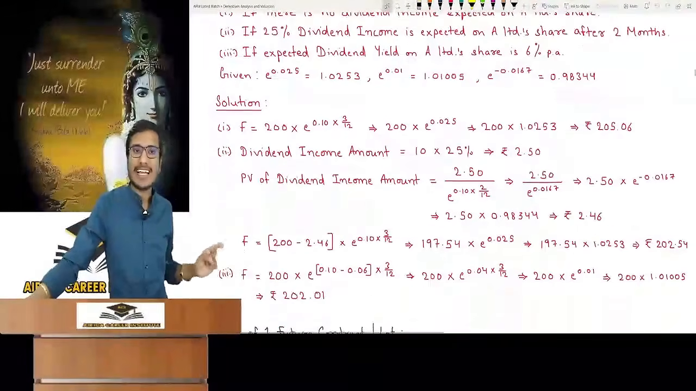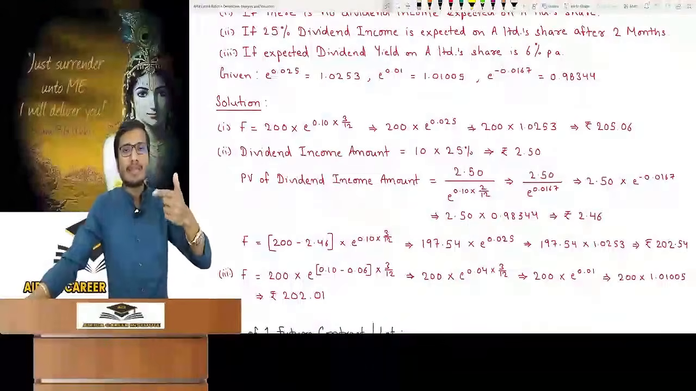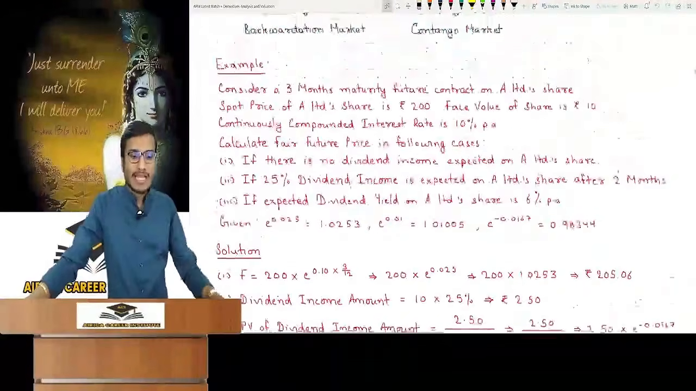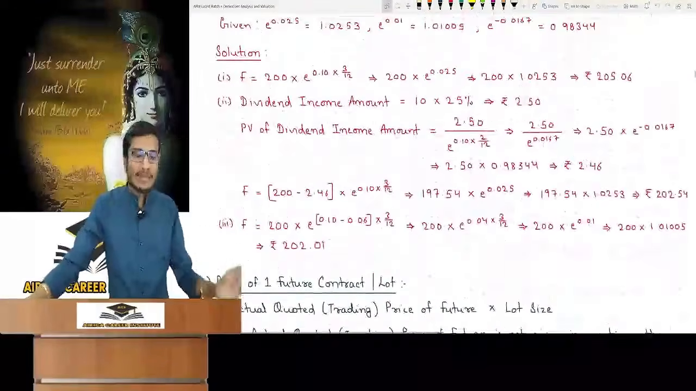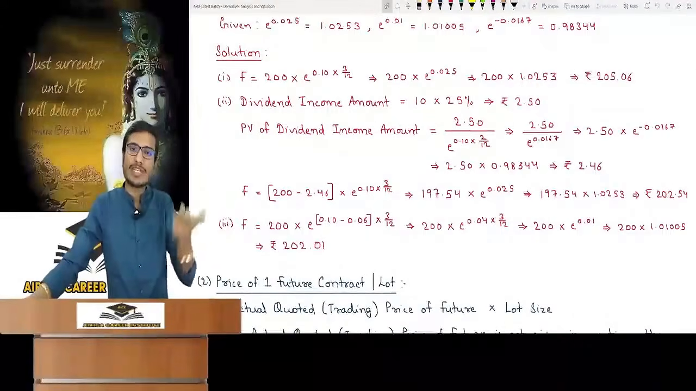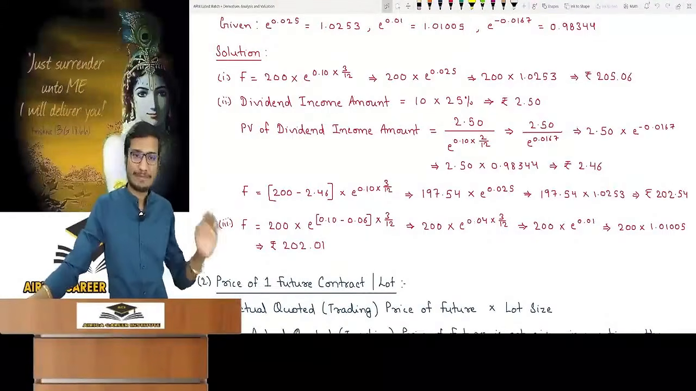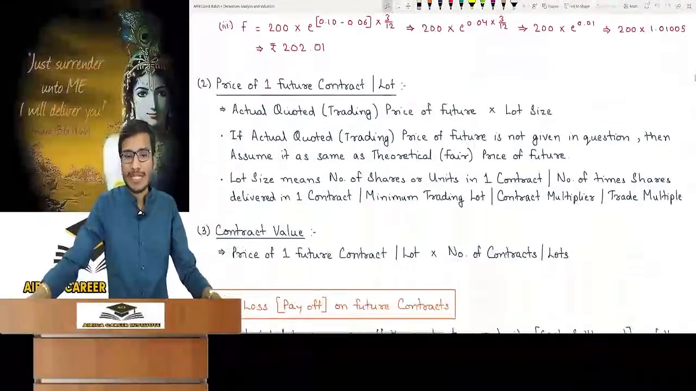How will we calculate the future price? Subtract the dividend PV from the spot price, multiplied by e to the power 0.10 into 3 by 12. Last scenario, if you have been given a dividend yield, then wherever R will come, you have to subtract it, meaning spot into e raised to the power R minus 0.06 into 3 by 12. Now it is solved. This was your topic on calculating the fair price of the future.